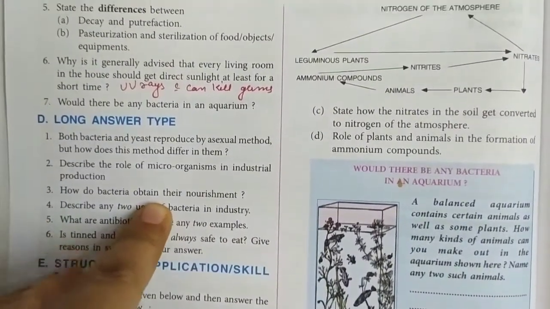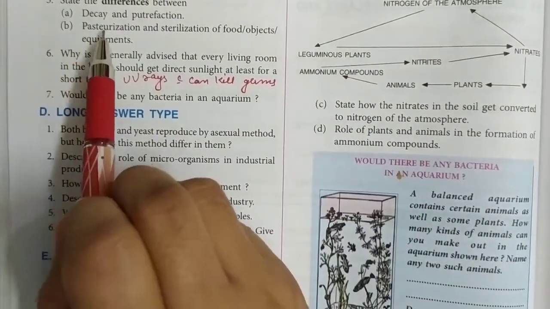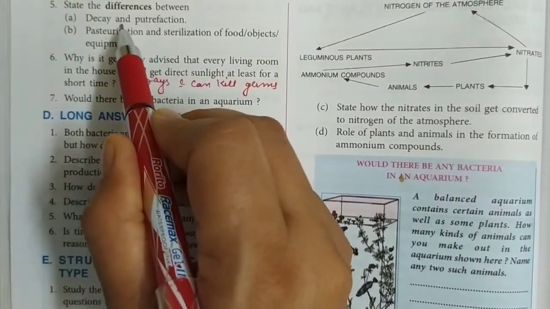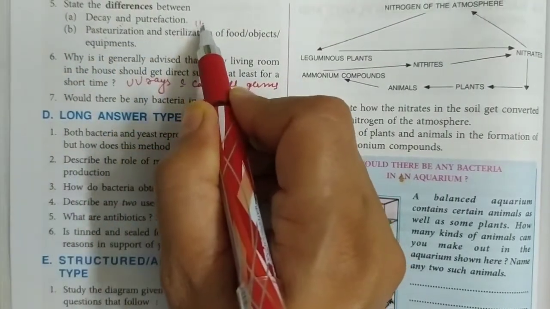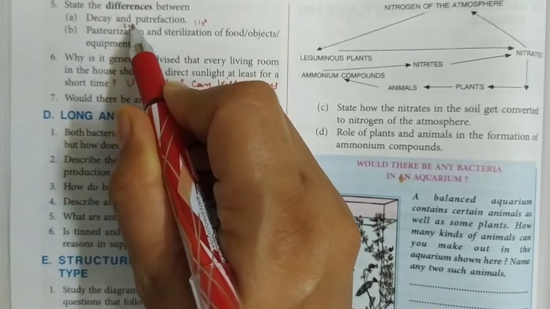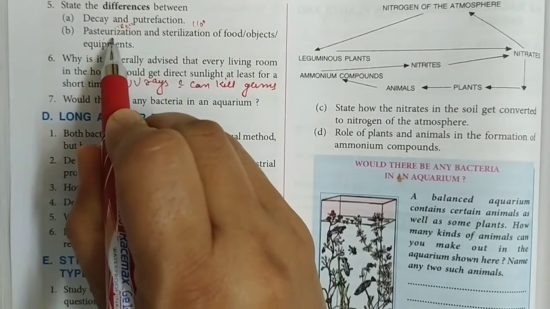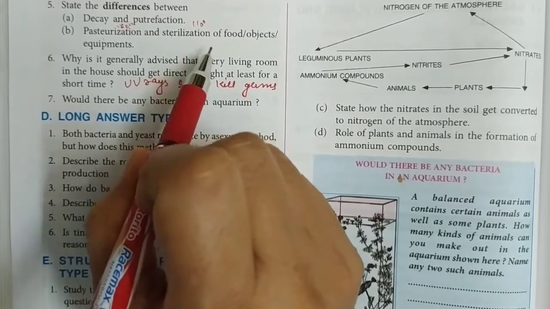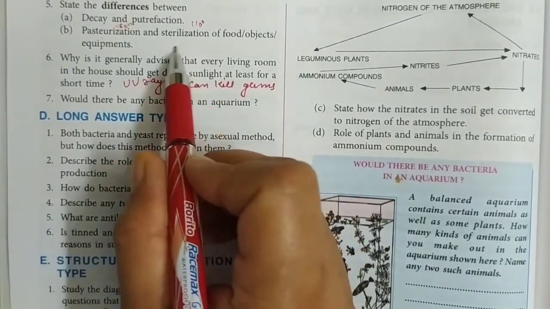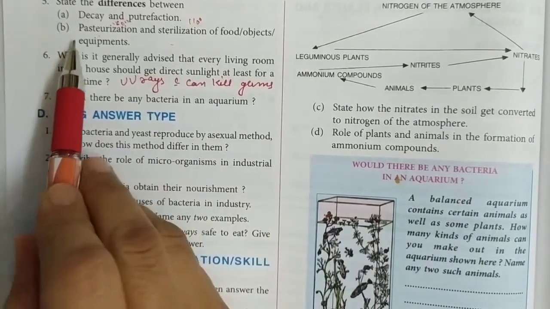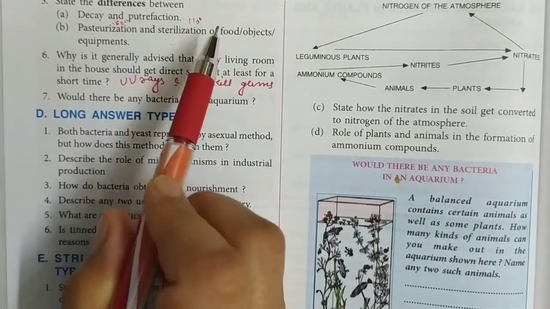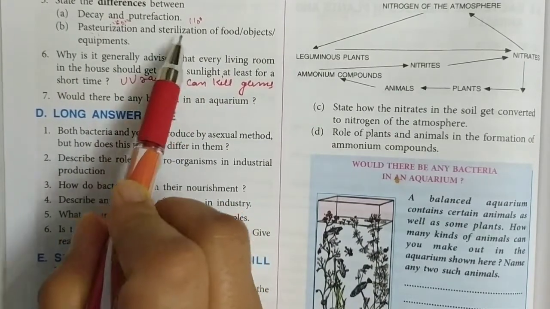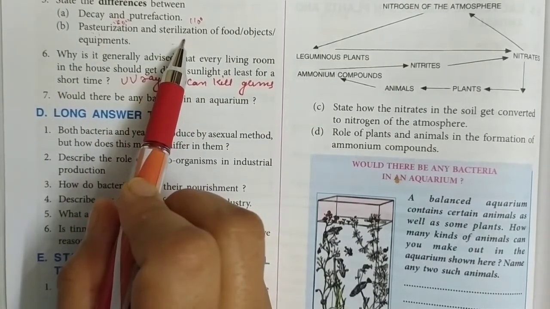Then the next question is pasteurization and sterilization. You have to tell some differences. Pasteurization is done at 60 degrees, whereas sterilization is done at 110 degrees. Okay, this causes incomplete sterilization. With the sterilization process, we get completely sterilized from the germs. We get complete sterilization. Pasteurization is used for milk. Sterilization is used for all the food such as canned food, tinned food.